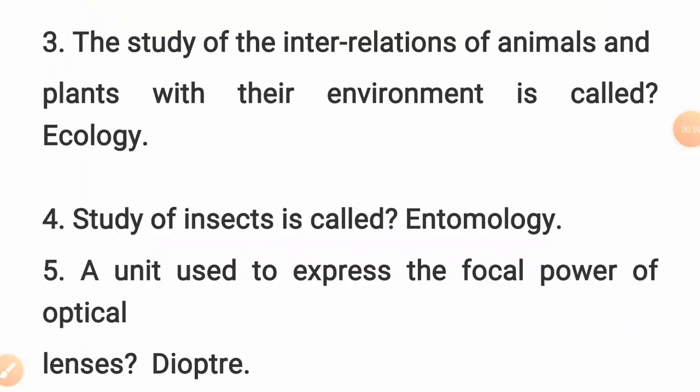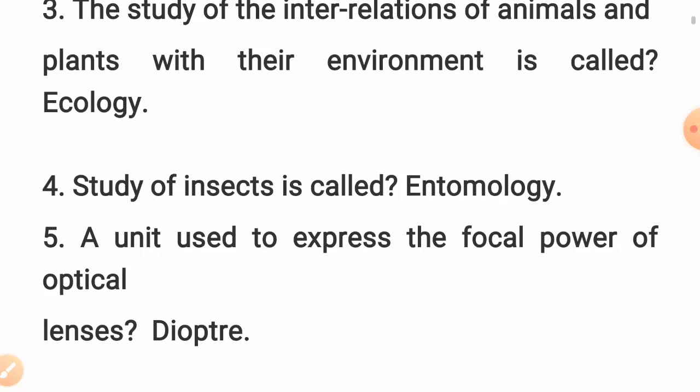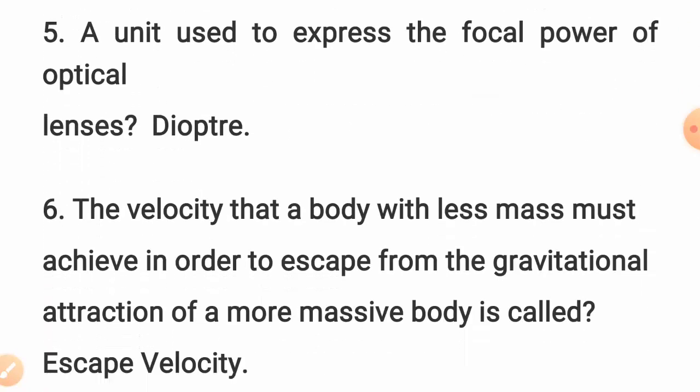Catalyst. Next question, the study of the interrelations of animals and plants with their environment is called ecology. Environment নিয়ে যারা রিসার্চ করে তাদের কি বলে? Ecology. Study of insects is called entomology. Next question, number 5. Unit used to express the focal power of an optical lens. তাহলে পাওয়ারের ইউনিট কি হবে?